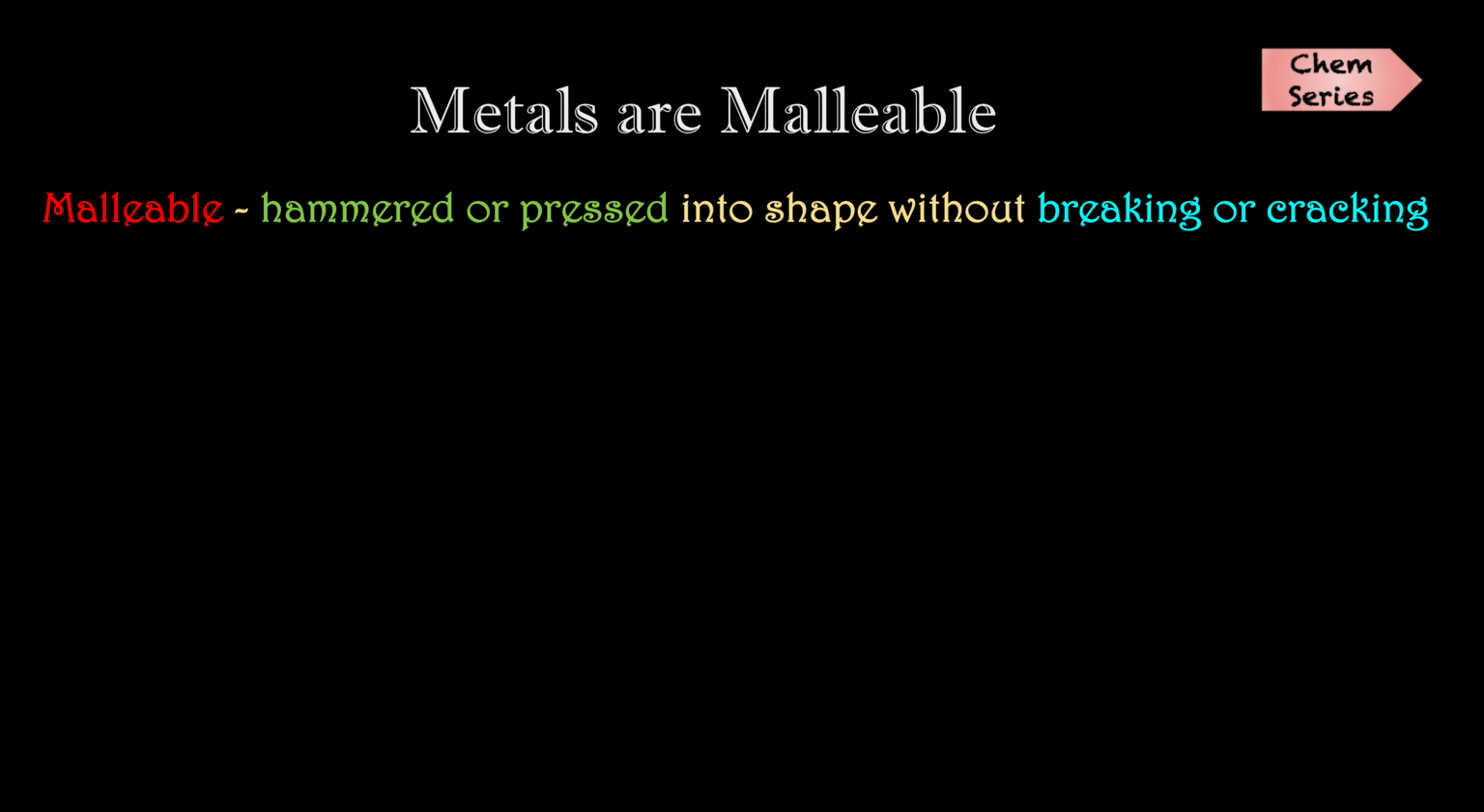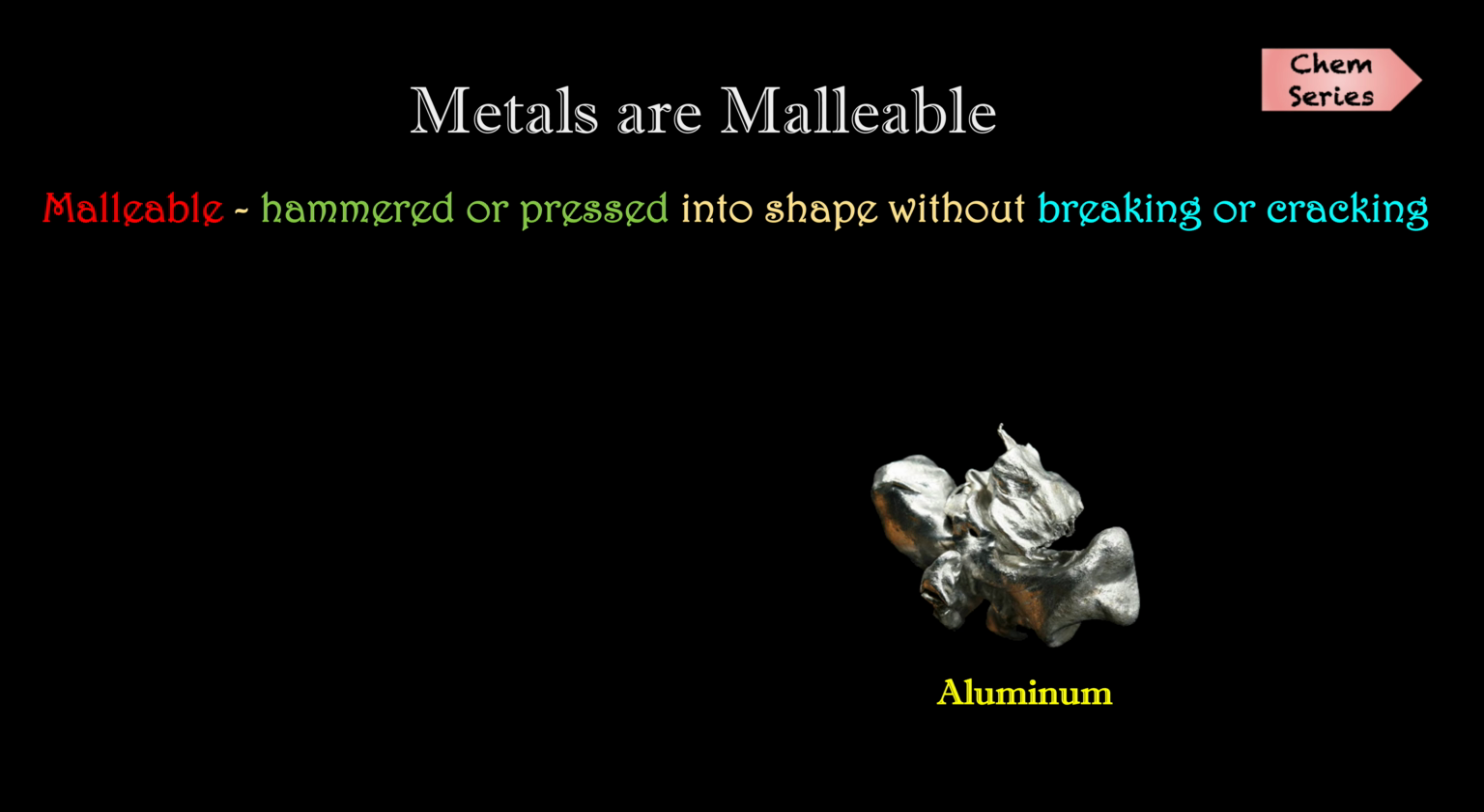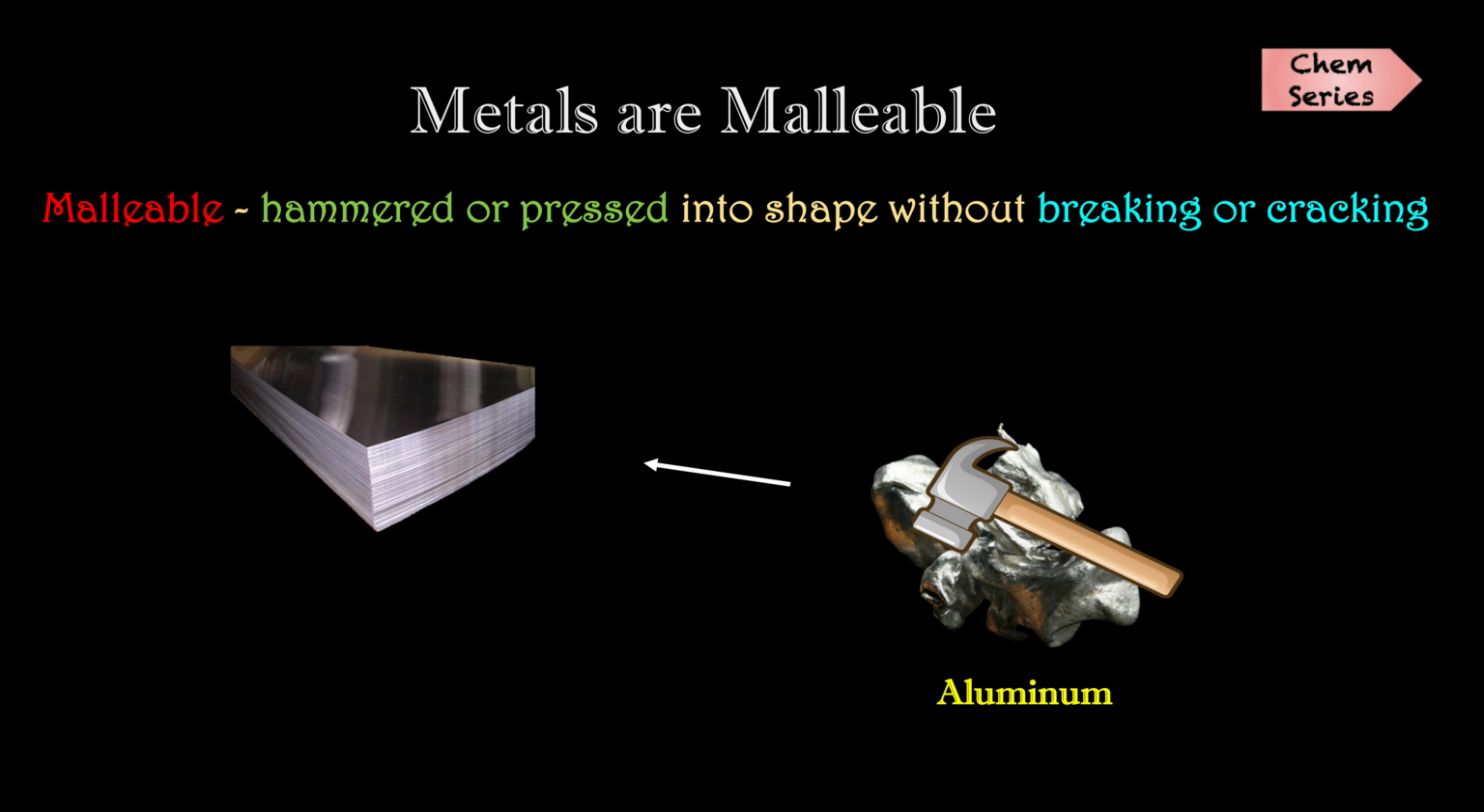The next property of the metal is that they are malleable, which means that when the metals are hammered or pressed, for example aluminium, it can be made into aluminium sheets without breaking or cracking. That's what malleable means. Now you should be curious why it didn't break, because when you hammer a metal it should break, right? But why does it not happen?